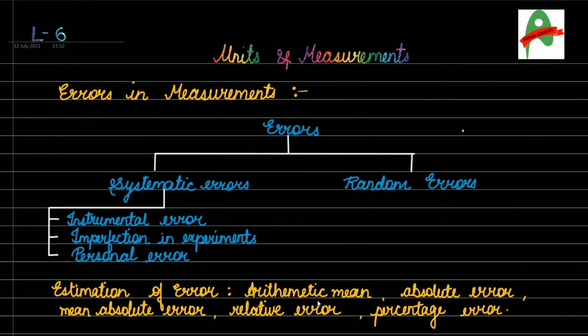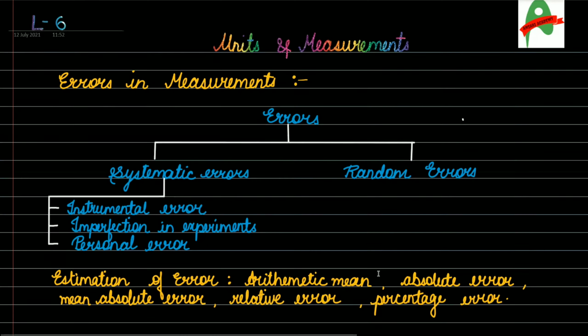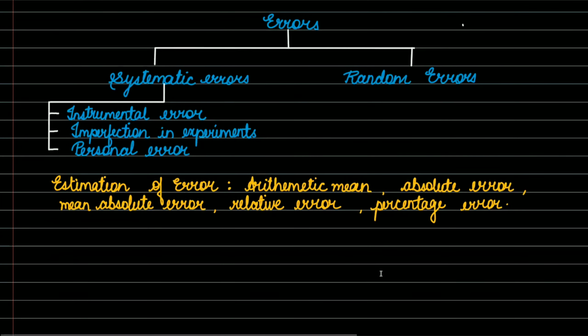So let's find out all this: arithmetic mean, absolute error, mean absolute error, relative error, and the percentage error. For that, we have to take some observations. So let's get started. We have to estimate some error.